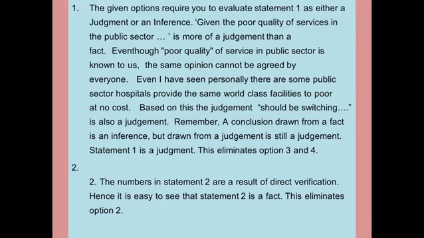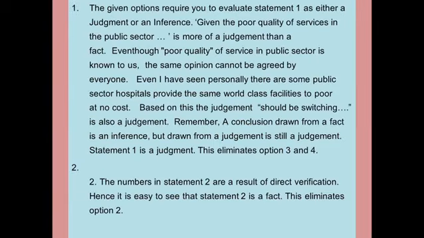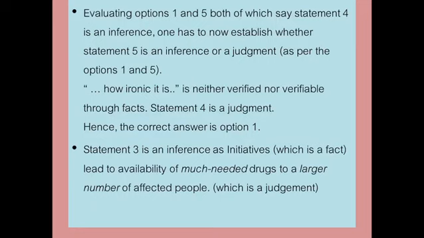Remember, a conclusion drawn from a fact is an inference, but a conclusion drawn from a judgment is still a judgment. So, statement 1 is a judgment. This eliminates options 3 and 4, because options 3 and 4 do not start with judgment, they start with an inference. So, that is not our option. Our option can be either option 1, 2 or 5. The numbers in statement 2 are a result of direct verification. Hence, it is easy to say that the statement is a fact. This eliminates option 2 as well. Alright. So, what are we left with? Evaluating options 1 and 5, both of which say statement 4 is an inference.